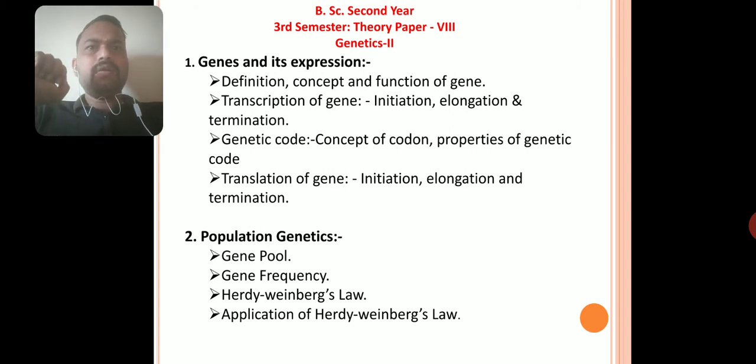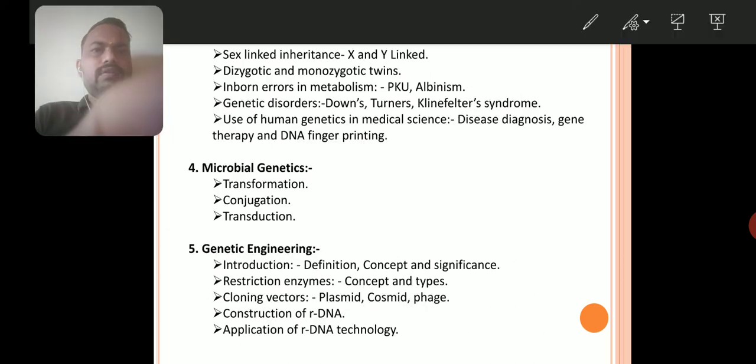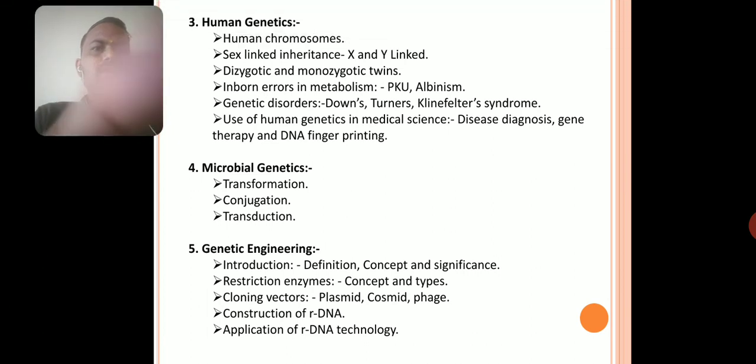Concept means, according to Benzer, the genes are of three different types: recon, muton, and cistron. These are the three concepts of genes.